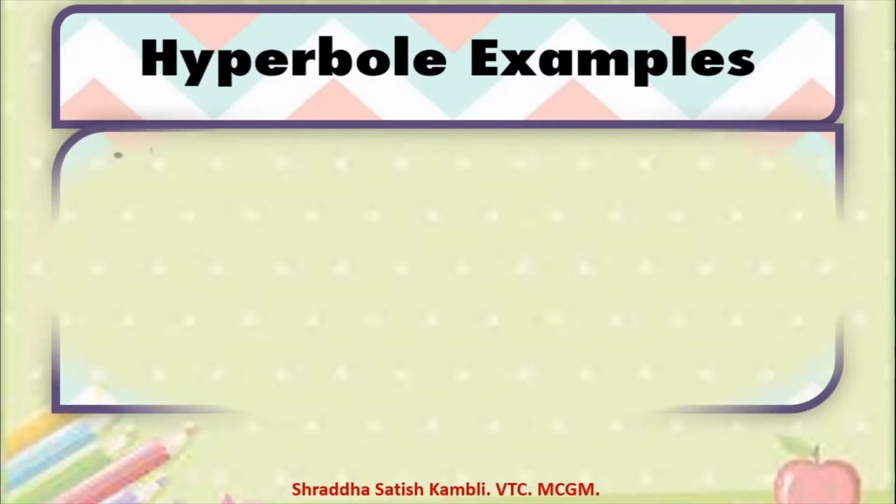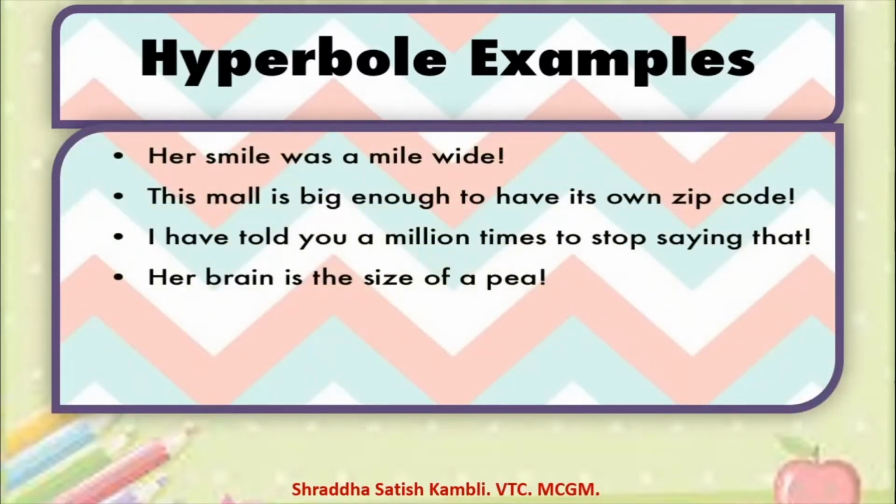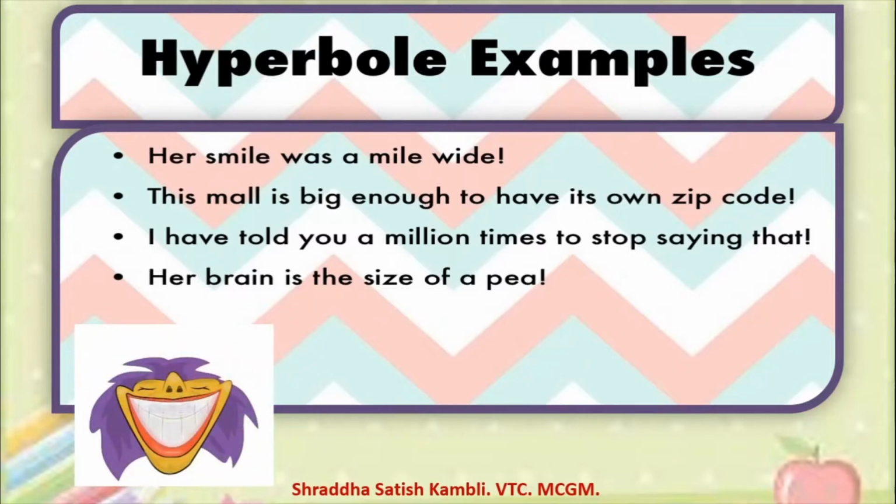See, these are all examples of hyperbole. Her smile was a mile wide. Some people have wide smiles. They open their mouth a lot when they smile. But does it mean that it is a mile wide? A mile means more than 2 kilometers.